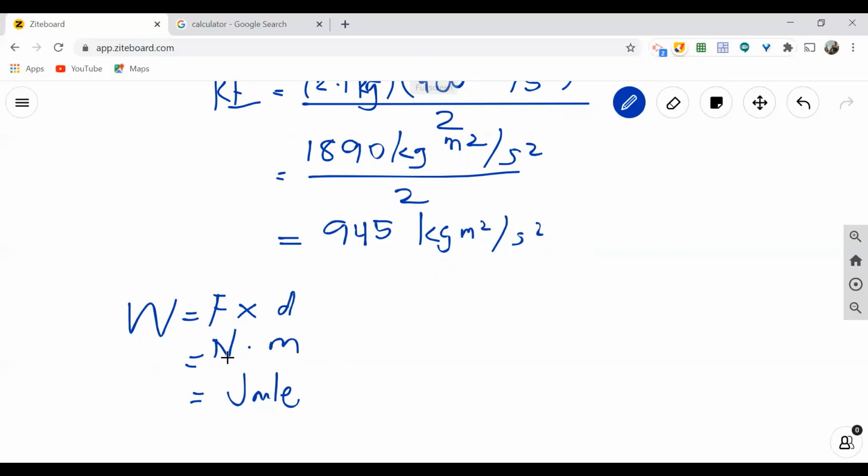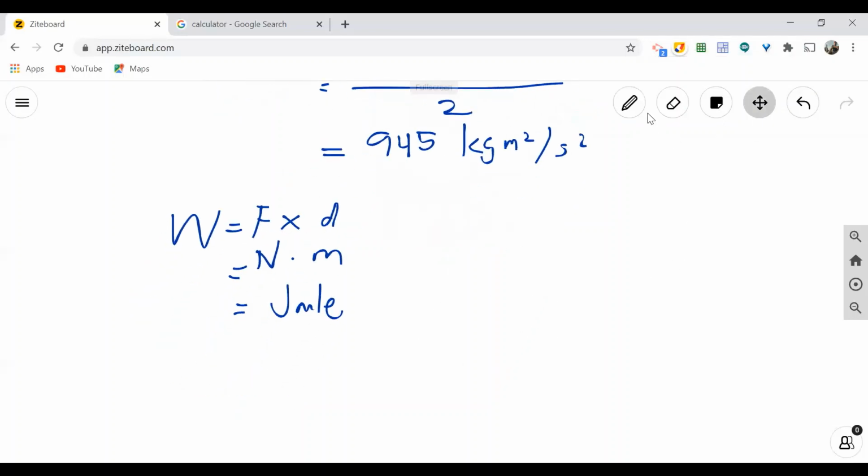So meaning, we have the N. According to our previous lesson, 1 Newton is equal to 1 kilogram meter per second squared.